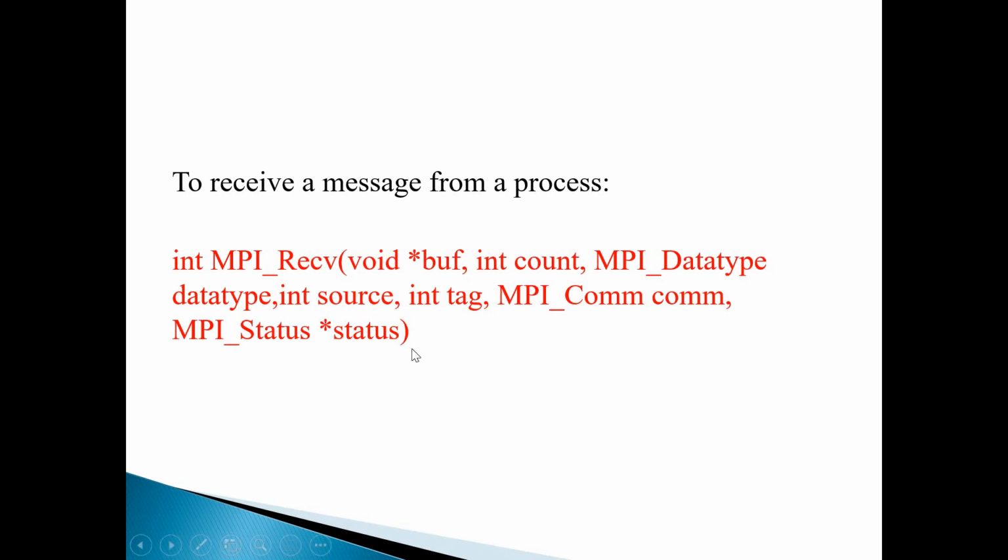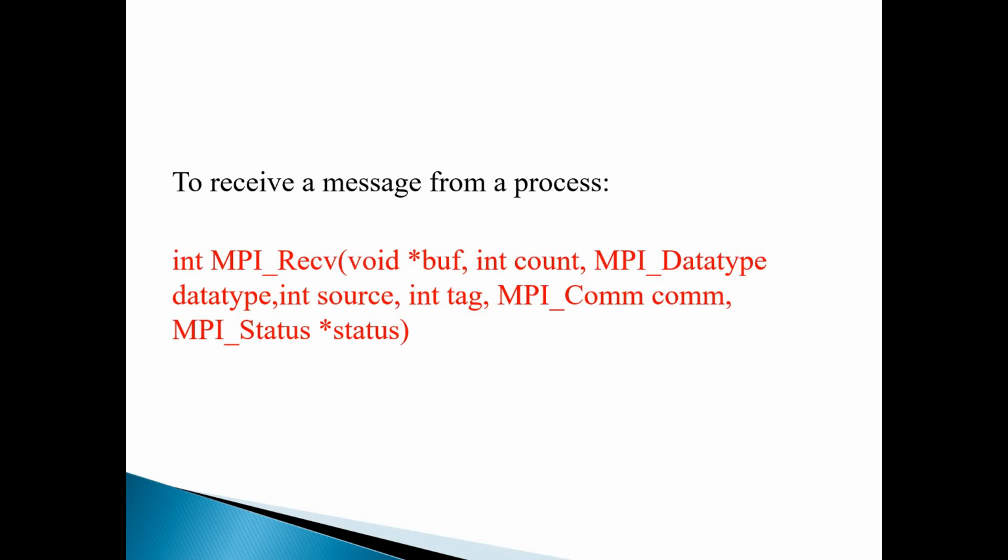Only the last one is the status argument, or status parameter. I will show you in the program also. In the status parameter, the process that is collecting the messages will come to know the rank of the process from which it is collecting that particular message.